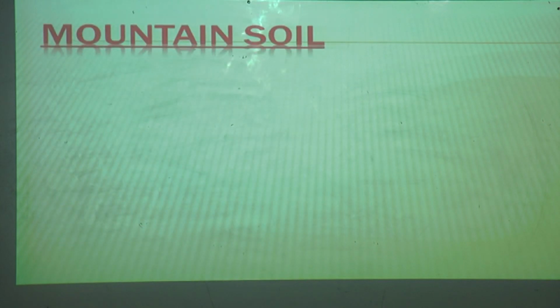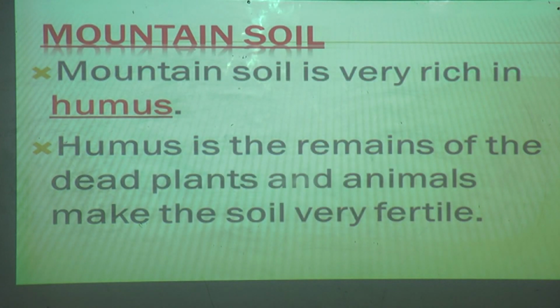Now come to the point of mountain soil. Mountain means where mountains are there. How is the soil there? Let us see that. Mountain soil is very rich in humus. Now a new word, that is humus. What is humus, students? Humus is the remains of dead plants and animals that make the soil very fertile.